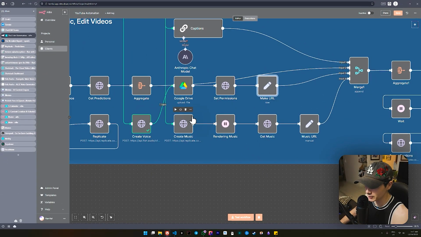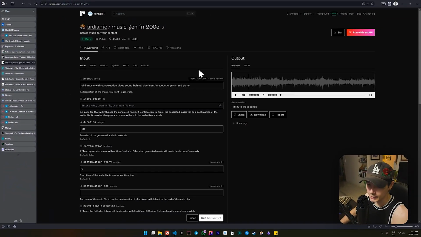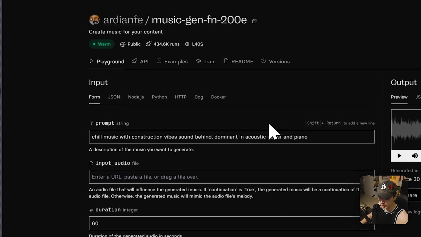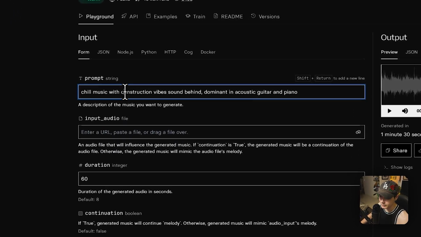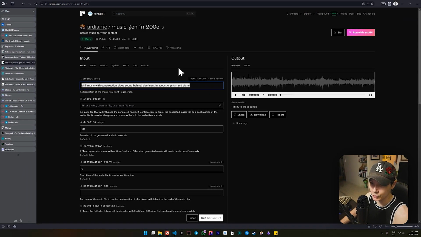And then at the bottom here for the last one, this is just creating music. So if I jump back over to Replicate really quick, it's this one right here. So again, you can play around with this. You can choose a different API as well. This is just one that I'm testing out today, but this one here seems to be pretty decent. Okay, so it's running, it's warm as well, meaning that it's going to be pretty fast in delivering the results. But yeah, test it out. Give it a little prompt here as well. Have a listen to it and see if you like it. For me, it's working pretty well though.